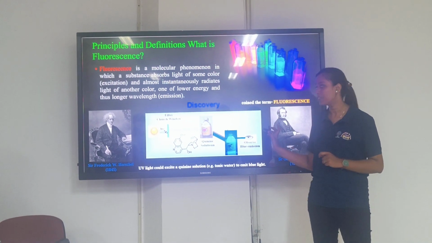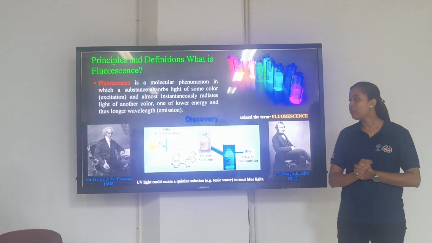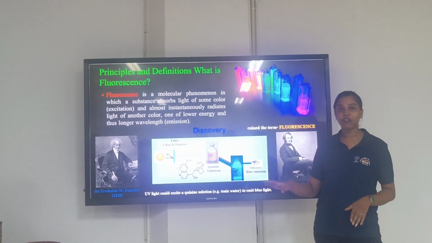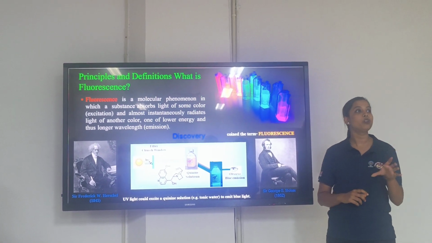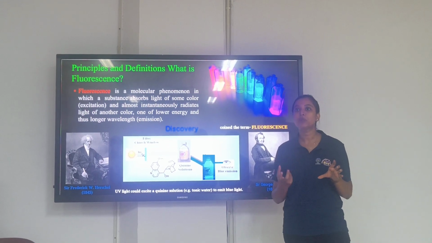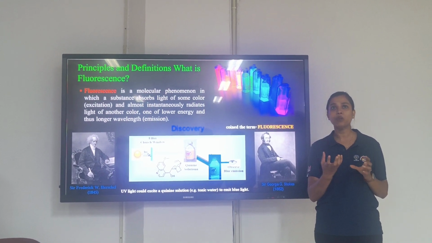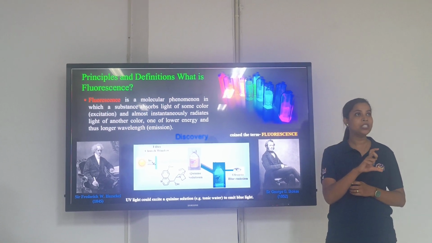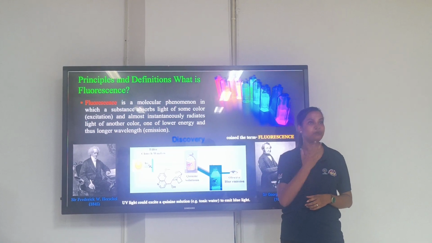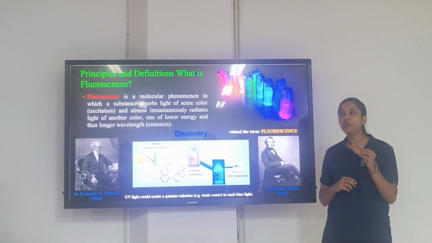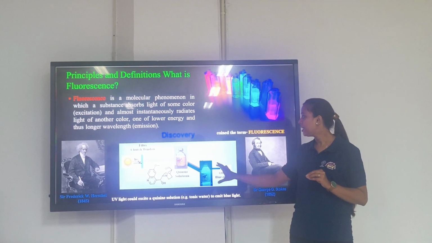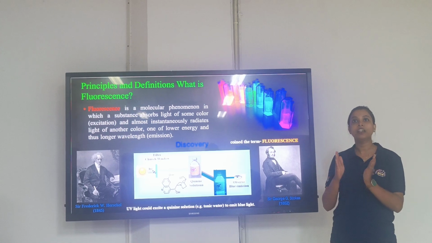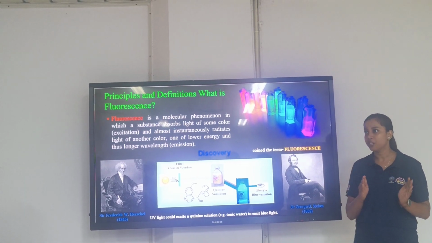That is called fluorescence. And how was it discovered? It was discovered by Dr. W. Herschel in 1845. What he found was that when he took tonic water, which is basically a quinine solution, a chemical molecule dissolved in a solvent, it is always transparent in visible light, right? When we pass UV light on the quinine solution, he found that the color of the quinine solution was blue. From there, he found that this phenomenon exists in our nature.